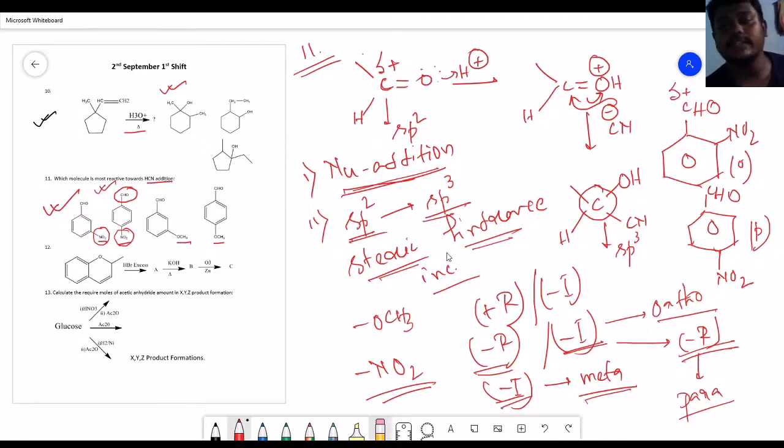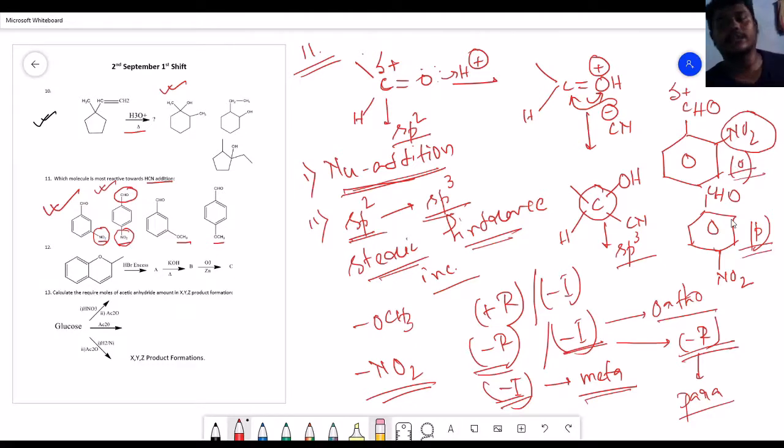But there is a question that is coming from the second point. When the carbon becomes sp2 to sp3, the NO2 will show a little bit amount of ortho effect, which will prohibit the carbon to transfer from sp2 to sp3 hybridization. And as a result, यहाँ पे minus R minus I होने के बावजूद, para का HCN addition ज़्यादा fast होगा compared to the ortho product.